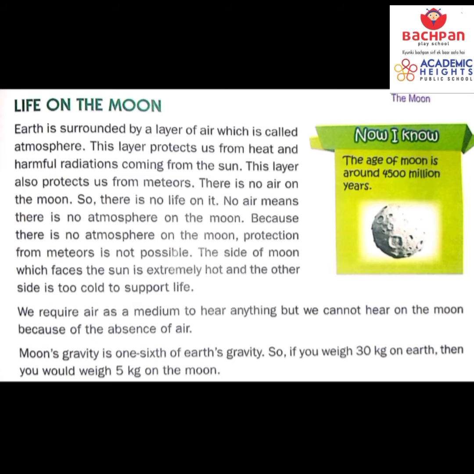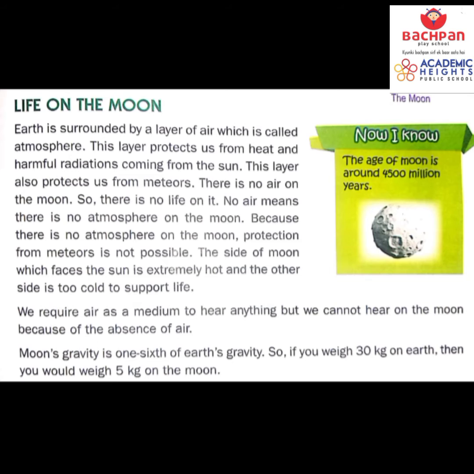Because there is no atmosphere on the moon, protection from meteors is not possible. Therefore, the side of the moon which faces the sun is extremely hot and the other side is too cold to support life. So the two sides of the moon, one side faces the sun and the other side is really cold.